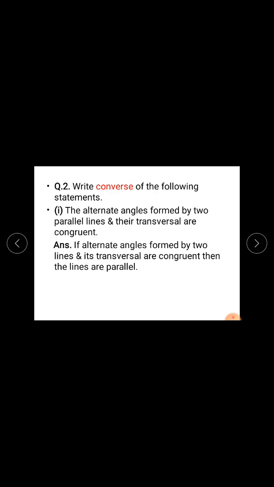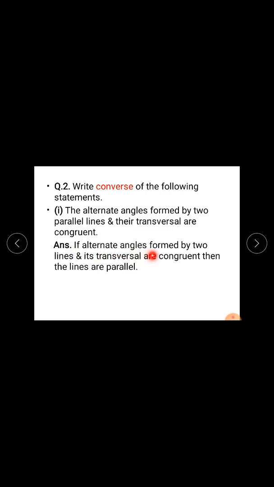So first sub question. The alternate angles formed by two parallel lines and their transversal are congruent. This means two parallel lines are given, so this is your if part. But in the converse statement, antecedent and consequent are interchanged.